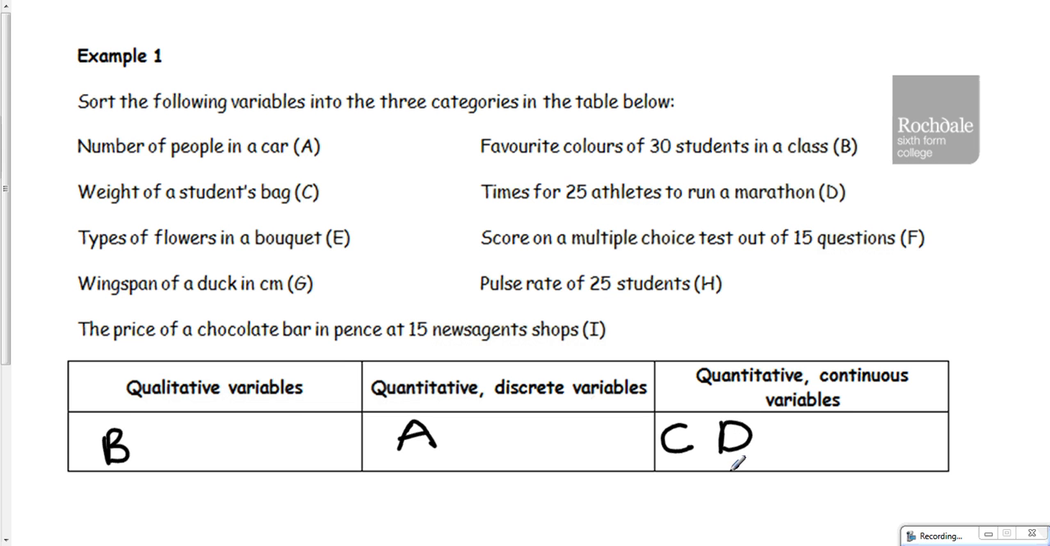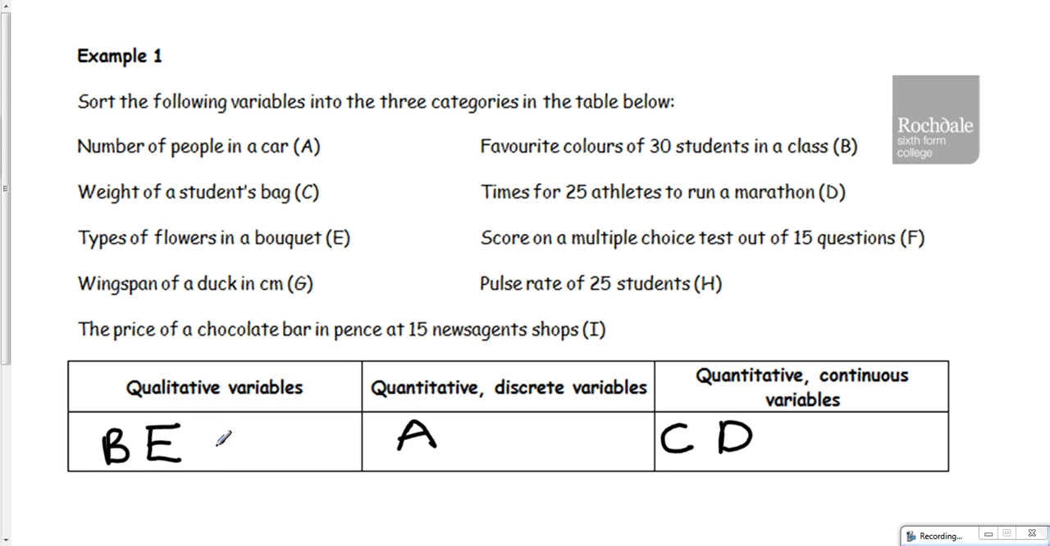Types of flowers in a bouquet. Well, you might have roses or carnations, freesia. You might count how many of each one there are, but the actual variable itself is a word, and so that would go into the first category there.